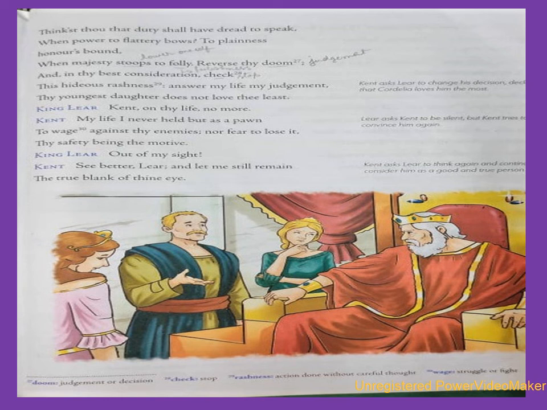So this reference is to King Lear's two elder daughters. Their tongue is flattery, but their heart is empty of love. So he says a loud mouth often points to an empty heart. And just because she is quiet doesn't mean that she is unloving.